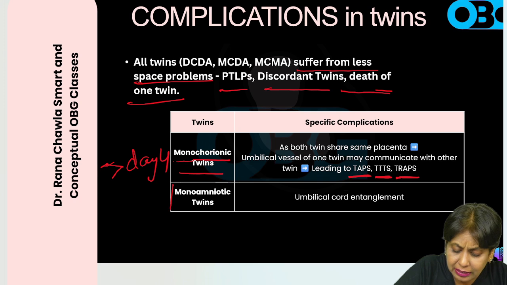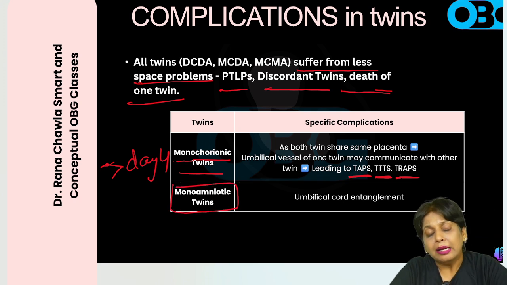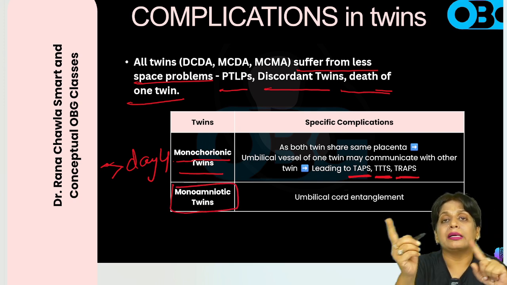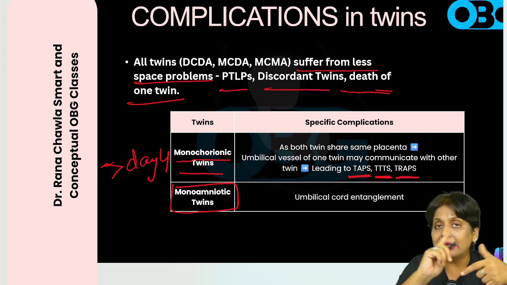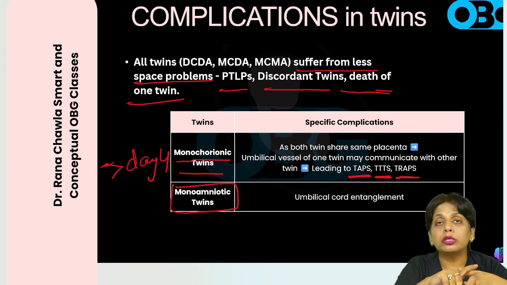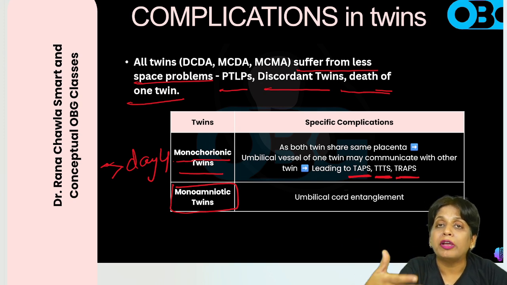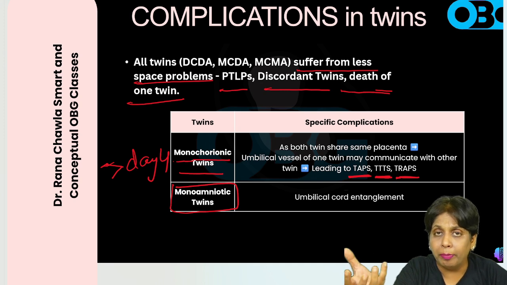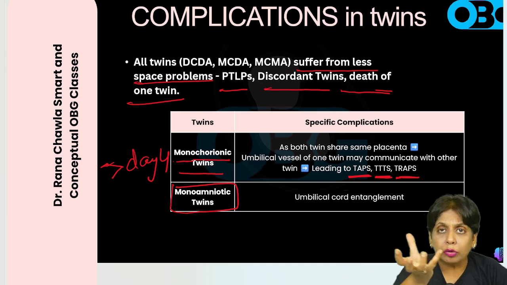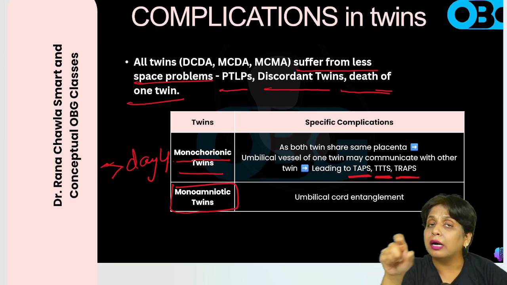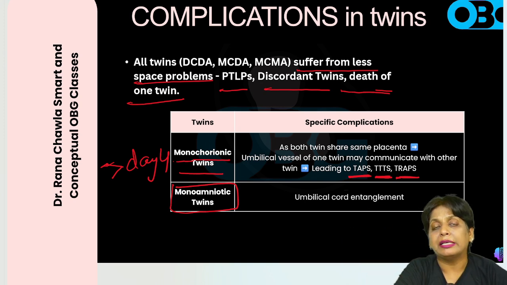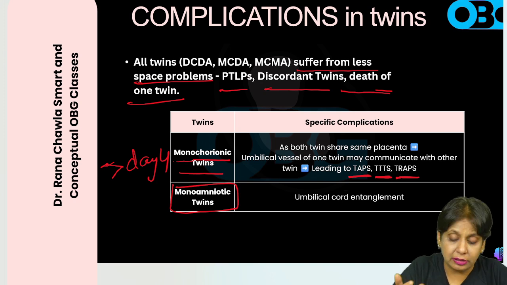Now if the twins are sharing one amniotic sac, what can happen? The umbilical cords of both twins in one amniotic sac can entangle, right? Because you know that these twins move a lot. When they make a big movement, the umbilical cord of one twin can entangle with the umbilical cord of the other twin, and when the cords are entangled, it can lead to asphyxia. So these are the problems which you have to remember.